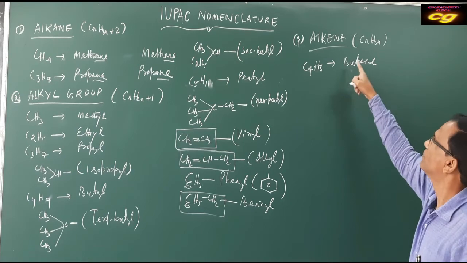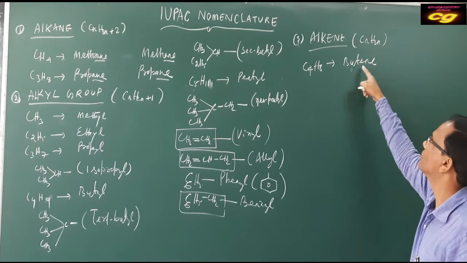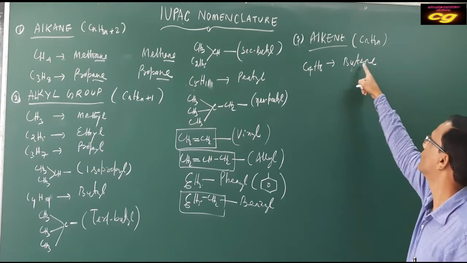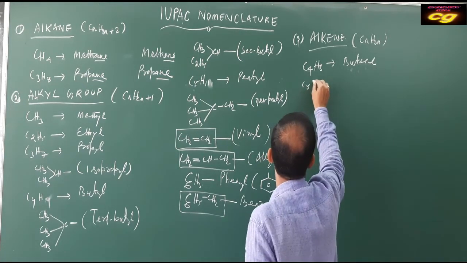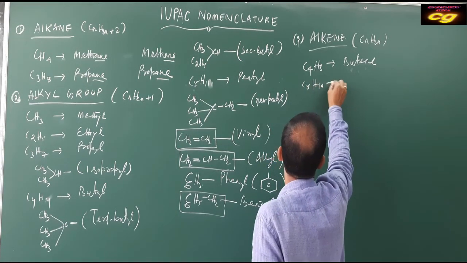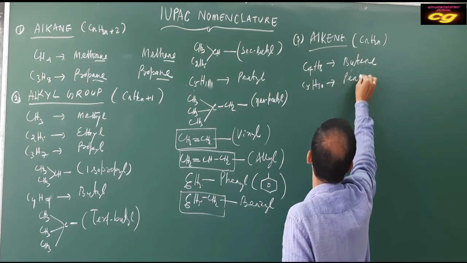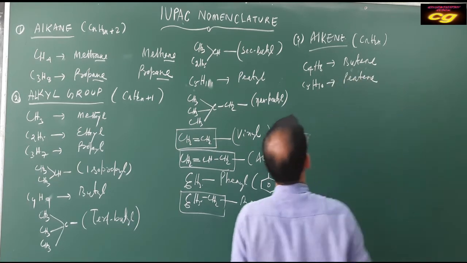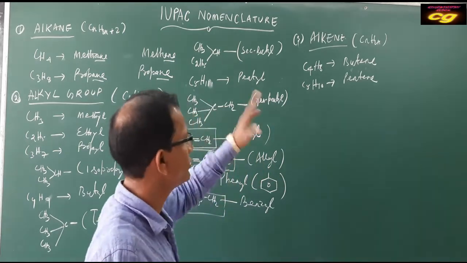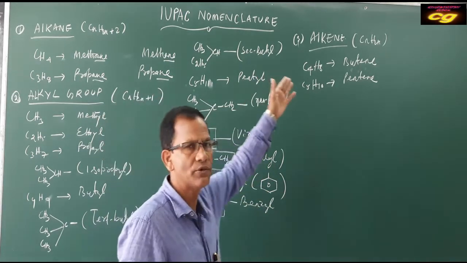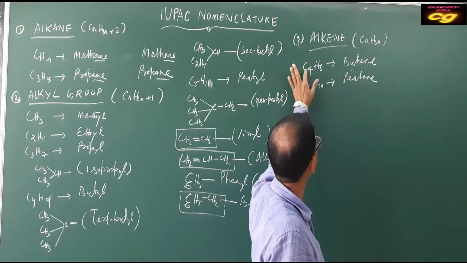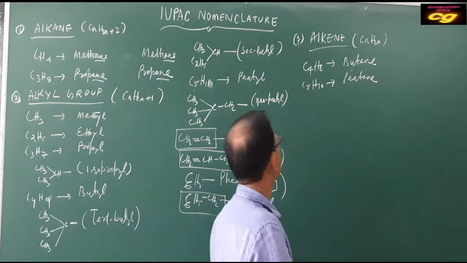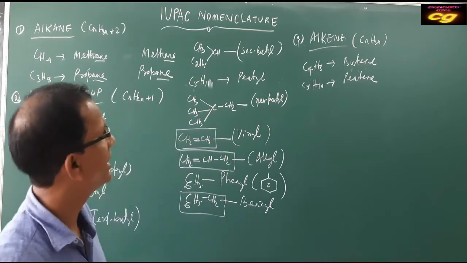So the prefix is but and the suffix is ene, this is butene. C5H10 is pentene. You can draw the structures. There are different types of butene and different types of pentene, depending upon the position of the double bond. We will discuss that later. Okay, this is regarding alkene.